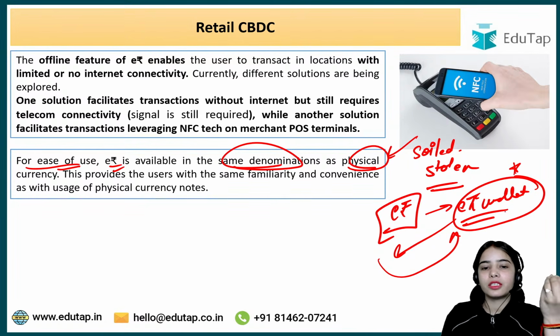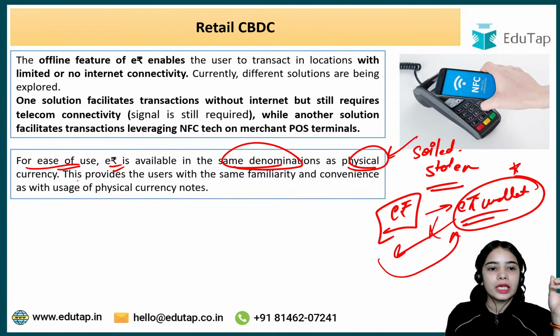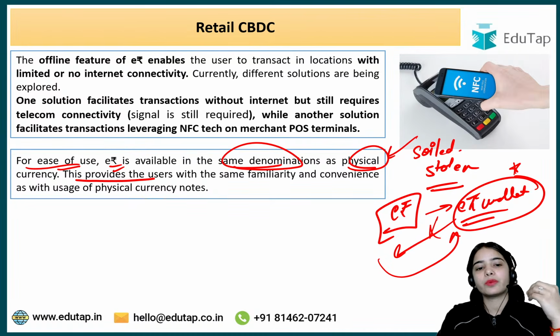The e-Rupee is the digital rupee, and no one can get into your e-Rupee wallet unless they have the pin. That is harder to get. So the e-Rupee is available in the same denomination as the physical currency. This provides the users with the same familiarity and convenience.